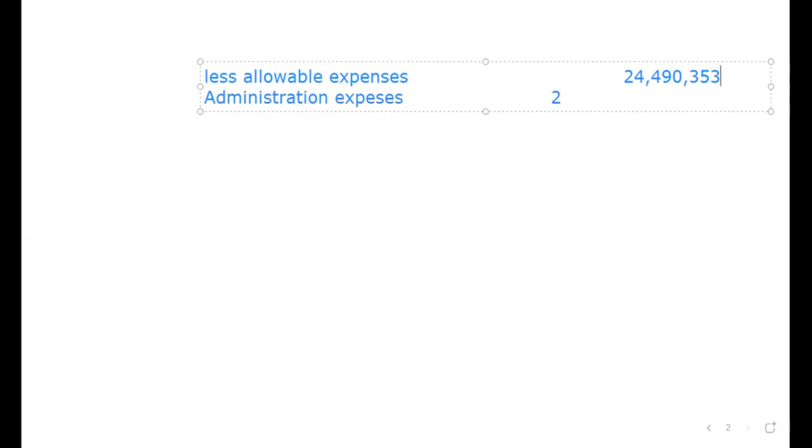So that we list the allowable expenses. We are going to list the allowable expenses on the debit side. Admin was 2,400,000.